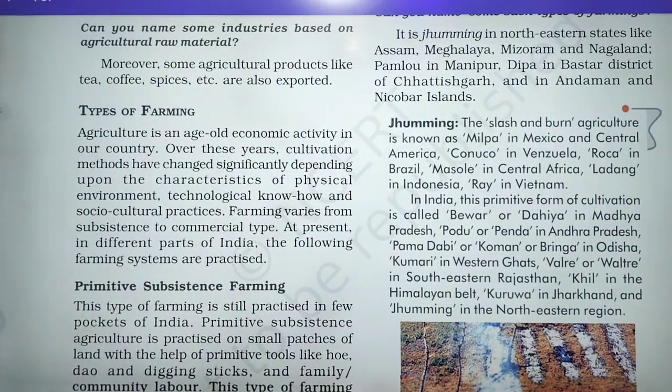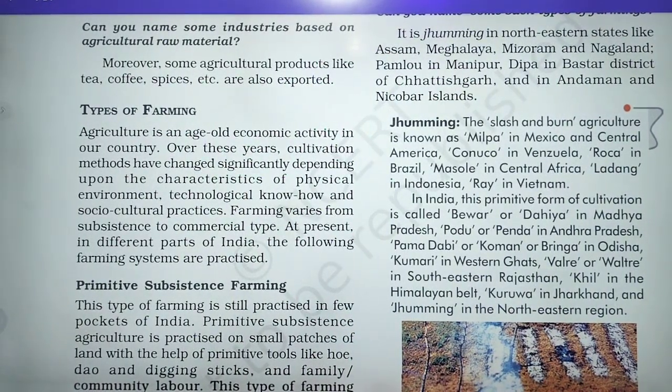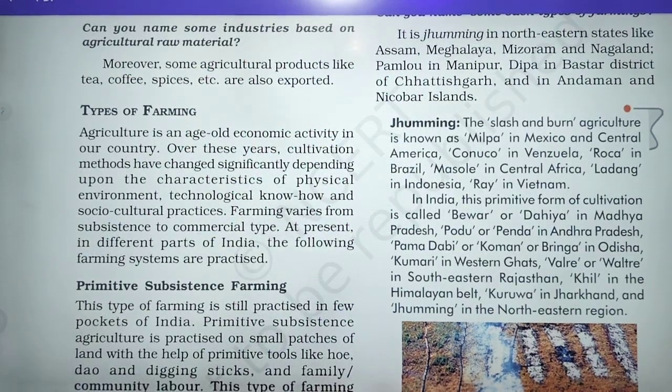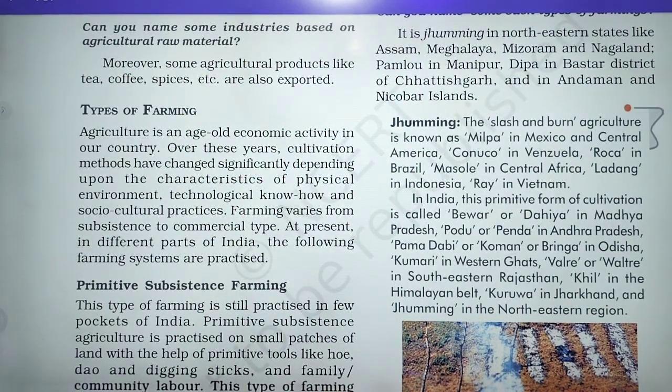Now farming varies from subsistence to commercial type. Commercial means not for self consumption, but to sell the crop.